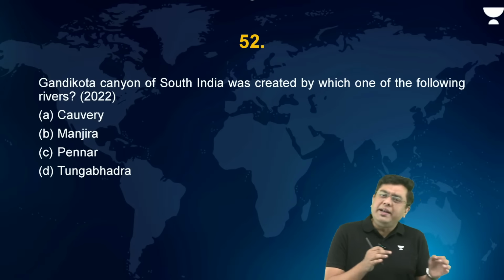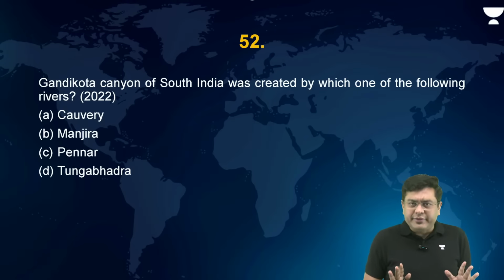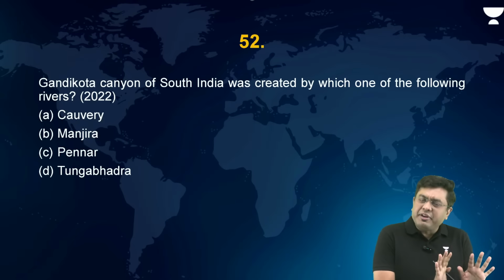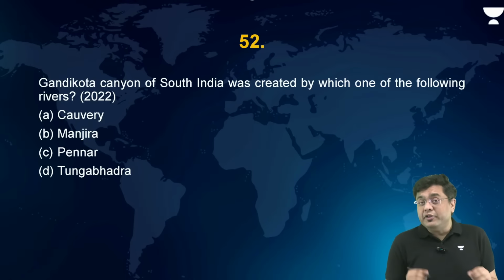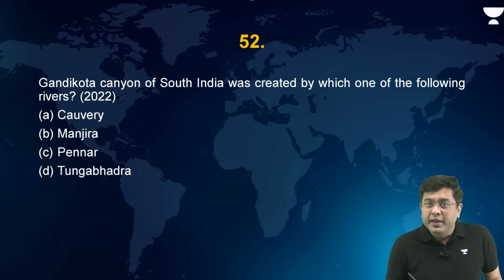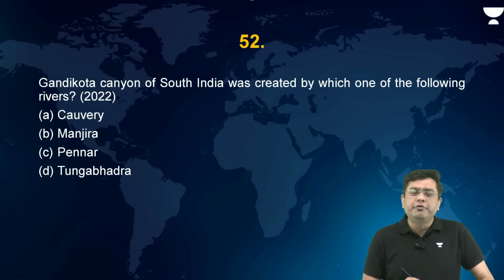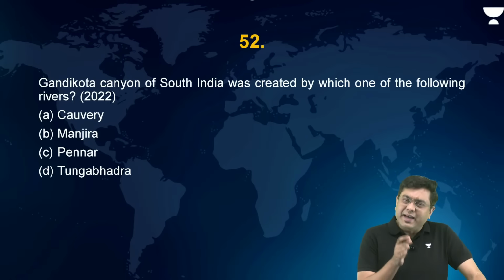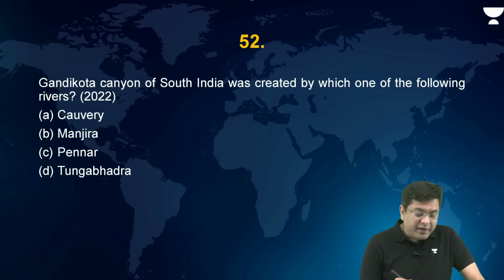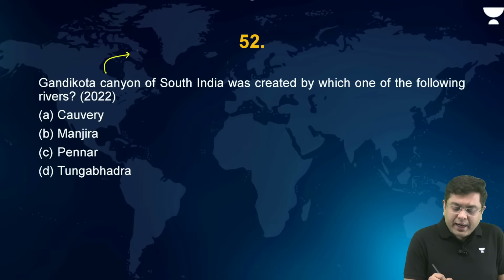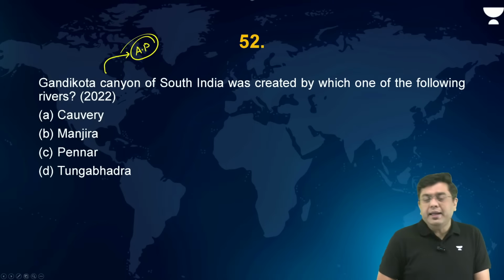Even if you know the state where this is situated, you can significantly improve your chances of getting this correct. So, Gandikota Canyon is present in which state? It is present in the region of Andhra Pradesh. It is a canyon which has been developed in the sedimentary rock system by the river Pennar, right? So, it is situated in Andhra Pradesh, and it is basically by river Pennar.